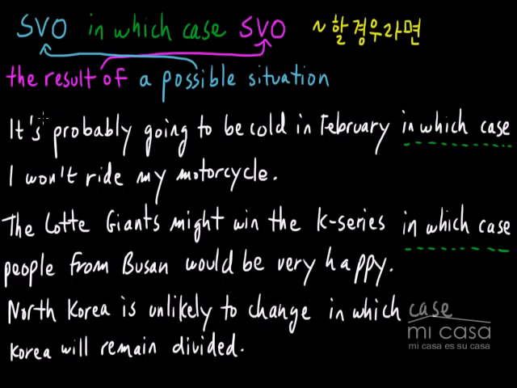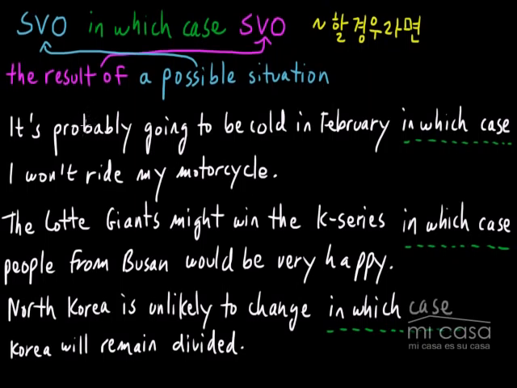So we've talked about possible situations, likely situations, or here we're talking about even an unlikely situation. So you could do that as well, and still use this structure, in which case. All right, so again, here we're doing kind of the same thing. We're talking about an unlikely situation, and then we have in which case, and then the result. All right, so that is basically how we use this structure, in which case, to talk about the result of a possible situation.